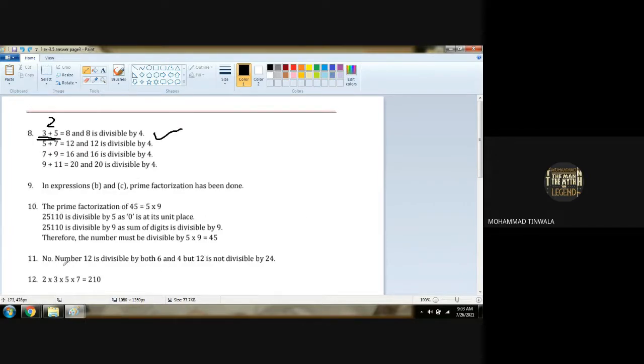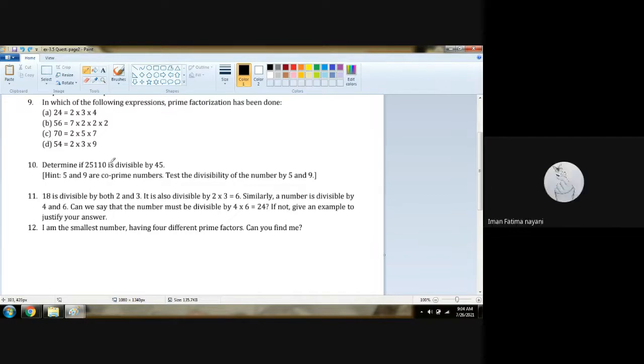No. Number 12 is divisible by both 6 and 4. But 12 is not divisible by 24. So no. Let me clear it for you.